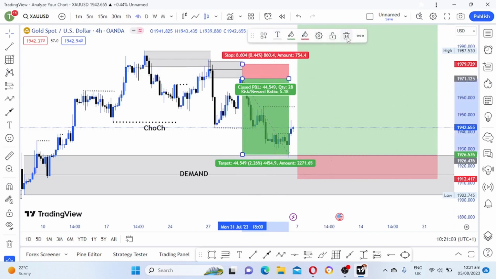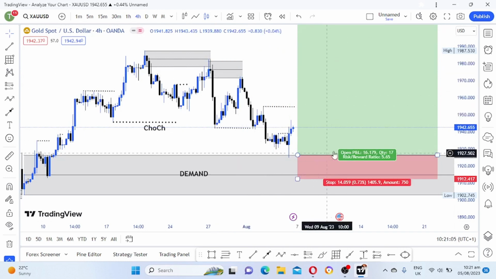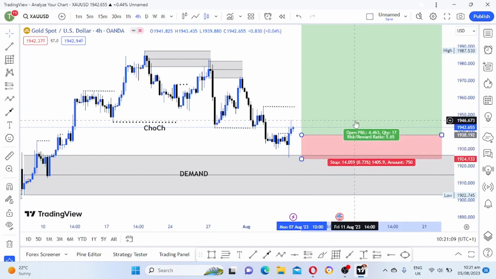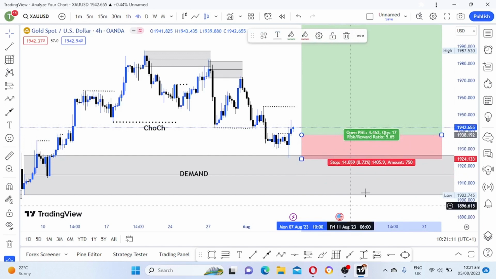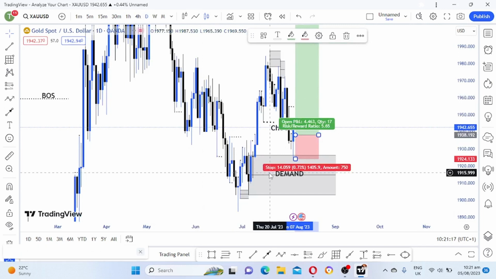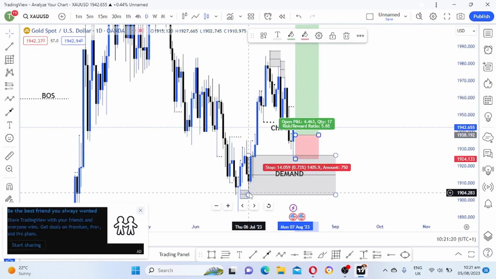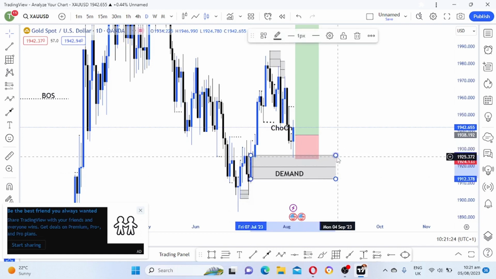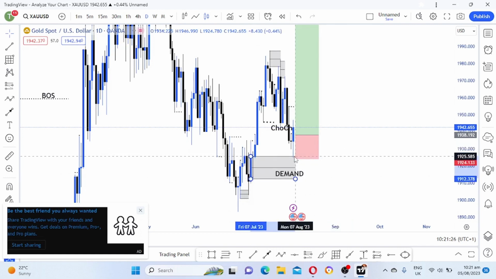So now what am I waiting for? Price already tapped into this demand zone.